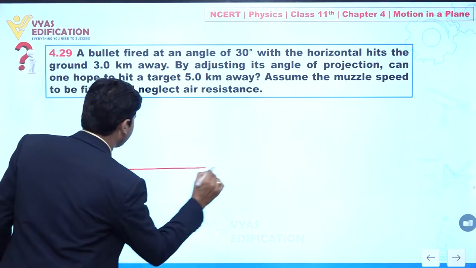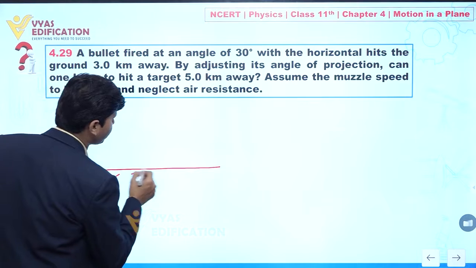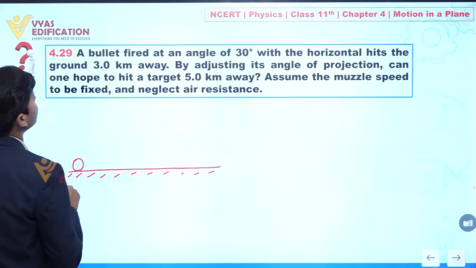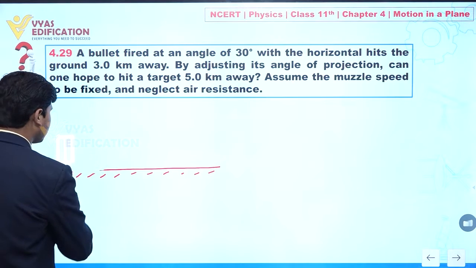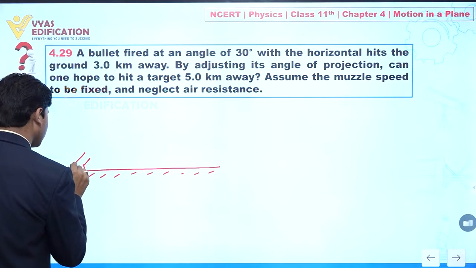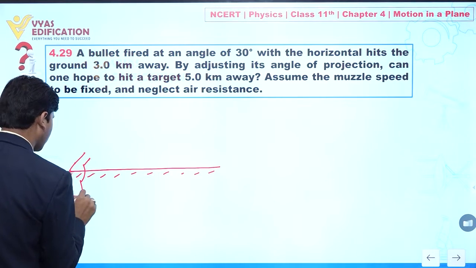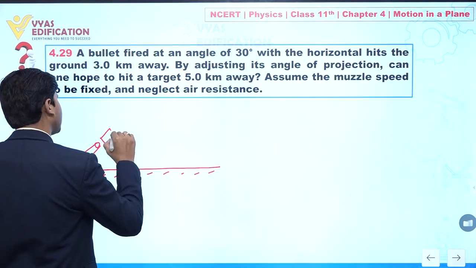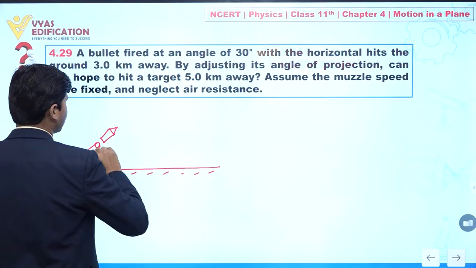Let's suppose here we have this ground. Let's suppose this is the ground. Clear? Let's suppose here we have a bullet, so if I draw a bullet here, let's suppose this is a pistol, and from here we can say the bullet is going like this. Clear?